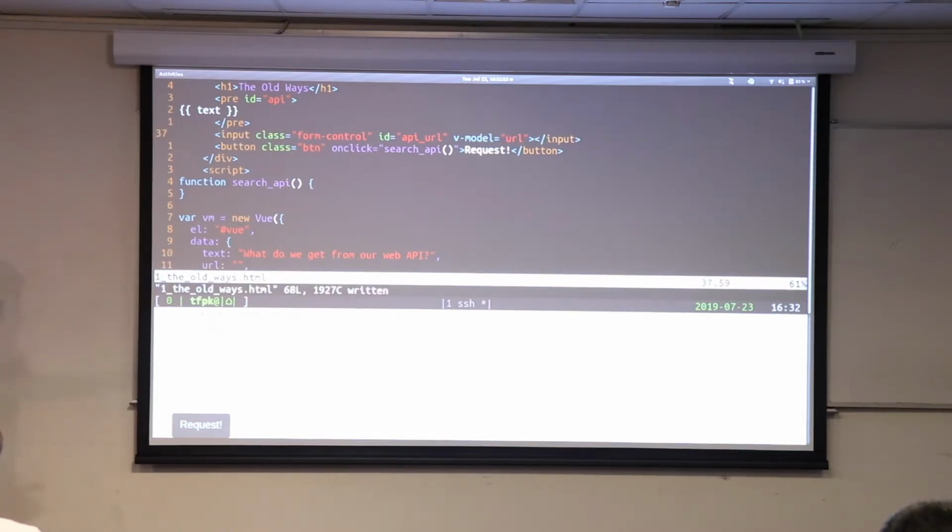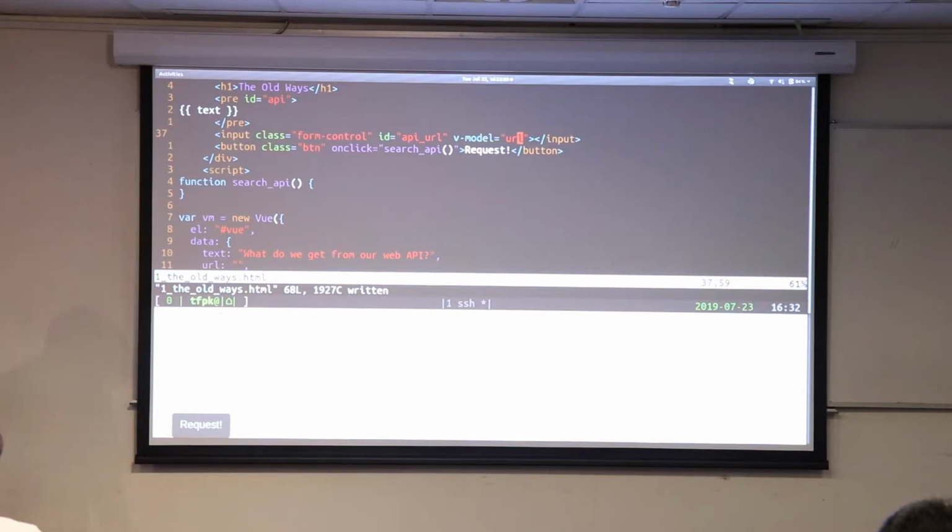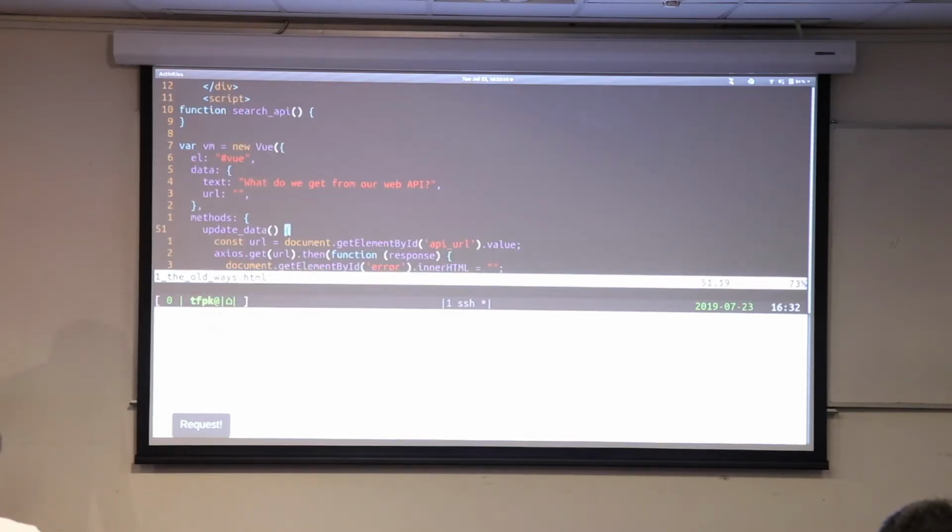So what we've just done here is created a new piece of data that's contained by the Vue instance, and we're saying that every time we change this input here, I want it to change that piece of data. And now we don't even need to worry about this const URL business here. We can just go this.url. So every time we change the URL, it's going to change the Vue instance, and whenever we call this function, that Vue instance is going to run this function with that URL.